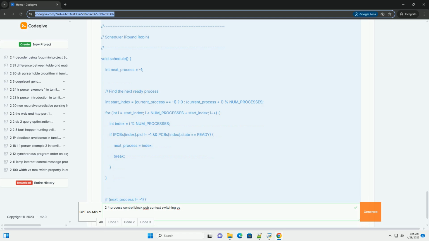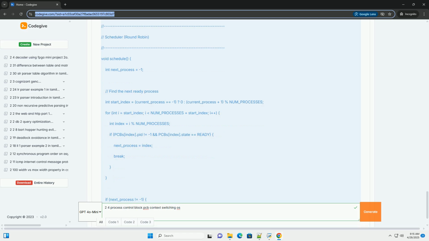Cooperative multitasking. The OS relies on processes to voluntarily call yield. If a process enters an infinite loop or takes too long to execute, it can starve other processes. A real OS would use preemptive multitasking, where the OS can interrupt a process at any time using timer interrupts.